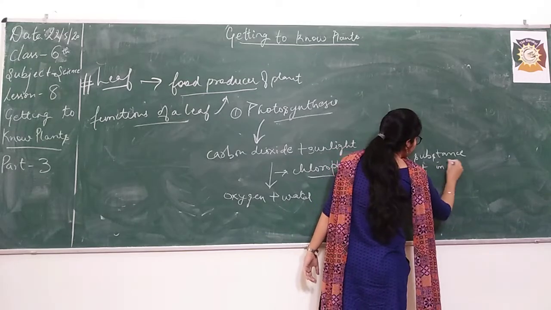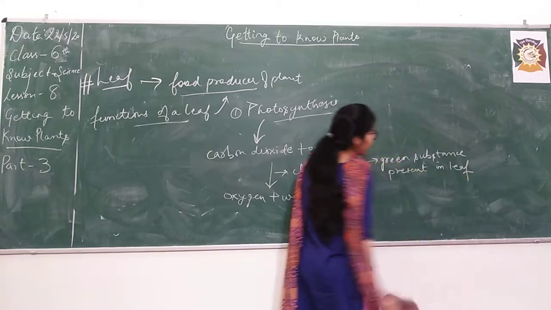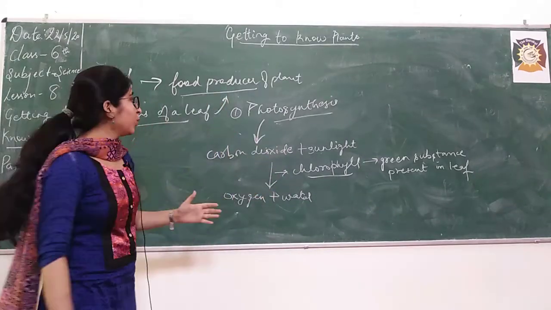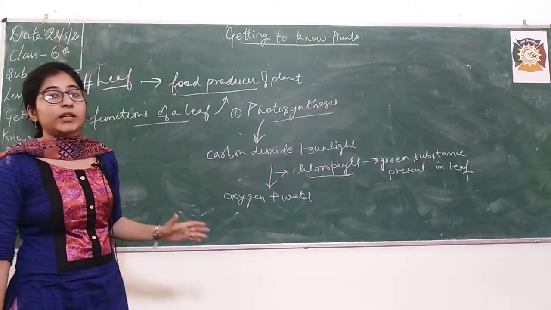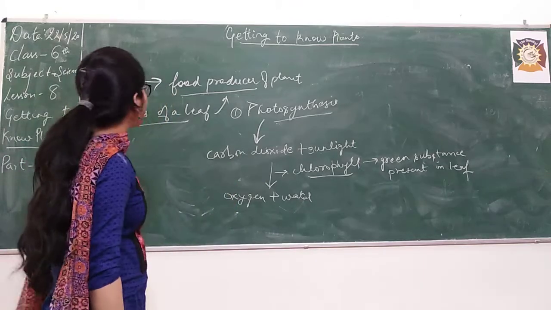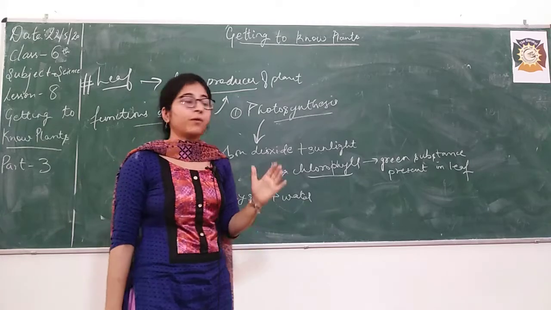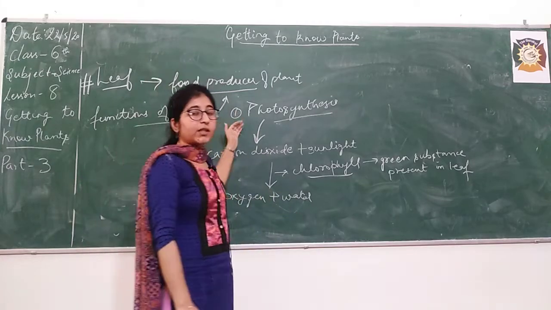If leaves do not have this chlorophyll, photosynthesis will not take place at all. So the first function we started today, a very important function of a leaf, is photosynthesis.